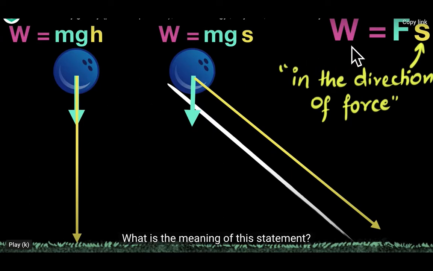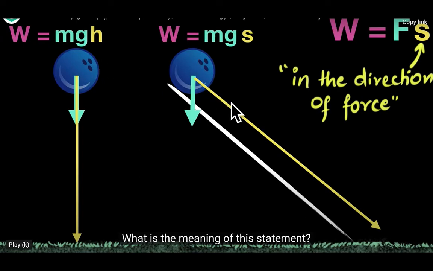We know work done is equal to force into displacement, means work done due to gravitational potential energy. This S stands for displacement, which should be in the direction of force. So in the first case, the direction of force, gravity, is in this direction and the ball is also falling in this direction. So work done will be mgh.